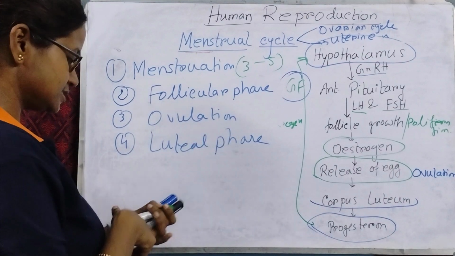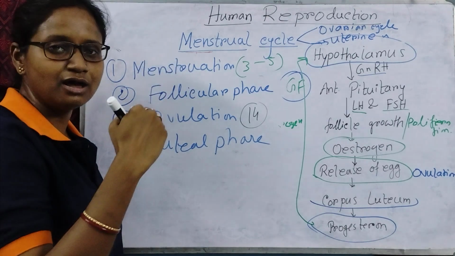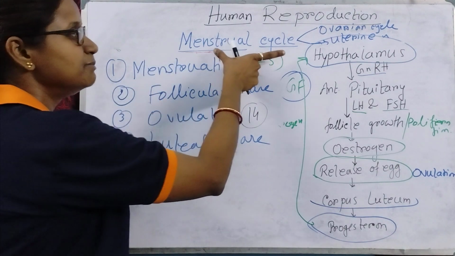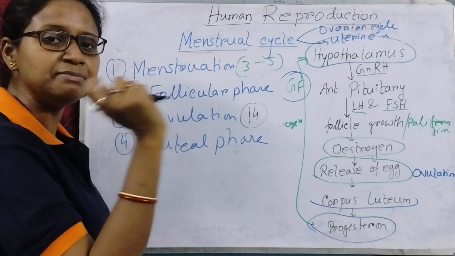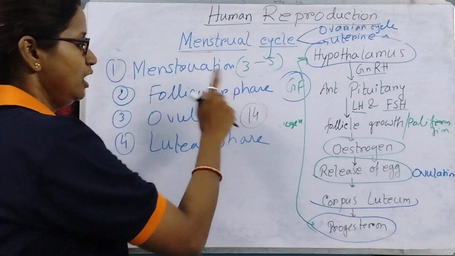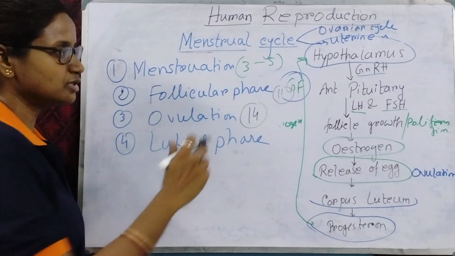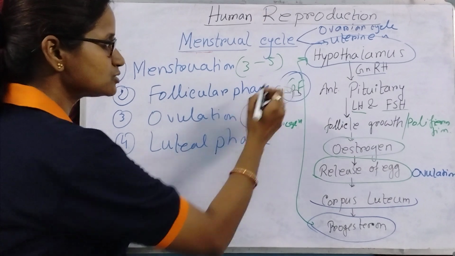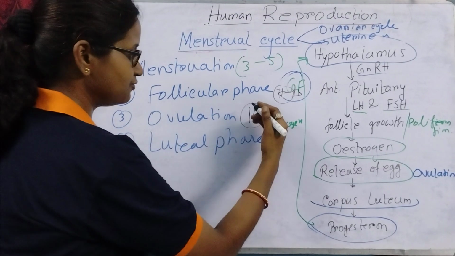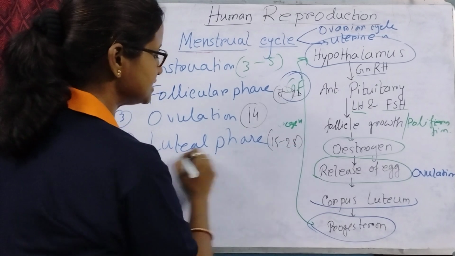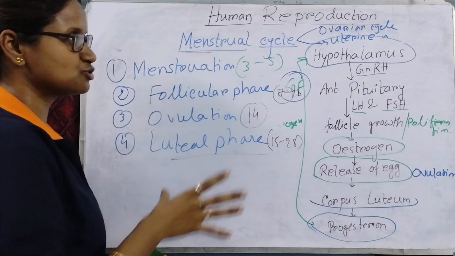Okay, and ovulation is occurring on day 14. That means at the middle of the menstrual cycle, because we know that the menstrual cycle lasts for 28 to 29 days, and ovulation is happening at the middle of that cycle. And the follicular phase is happening on days 11 to 13. Okay, sorry, from day 7 to 11 or 13 during these days, and then after 14, that is from 15 to 28 days, there will be the luteal phase. Okay, so these are all about the menstrual cycle.